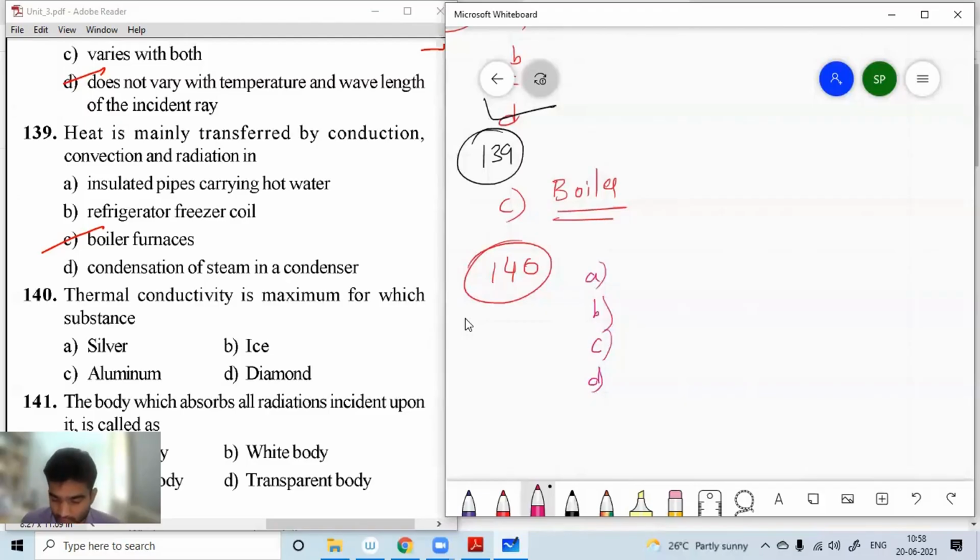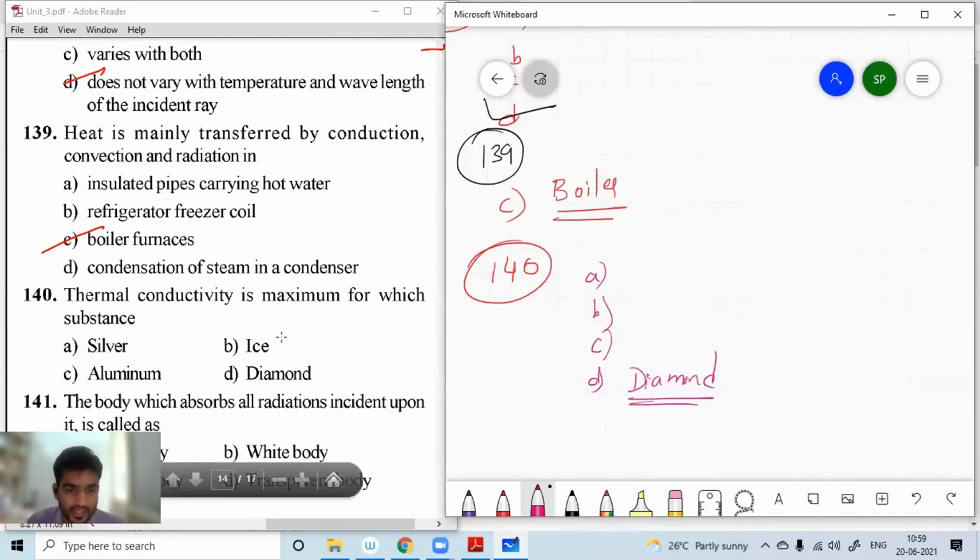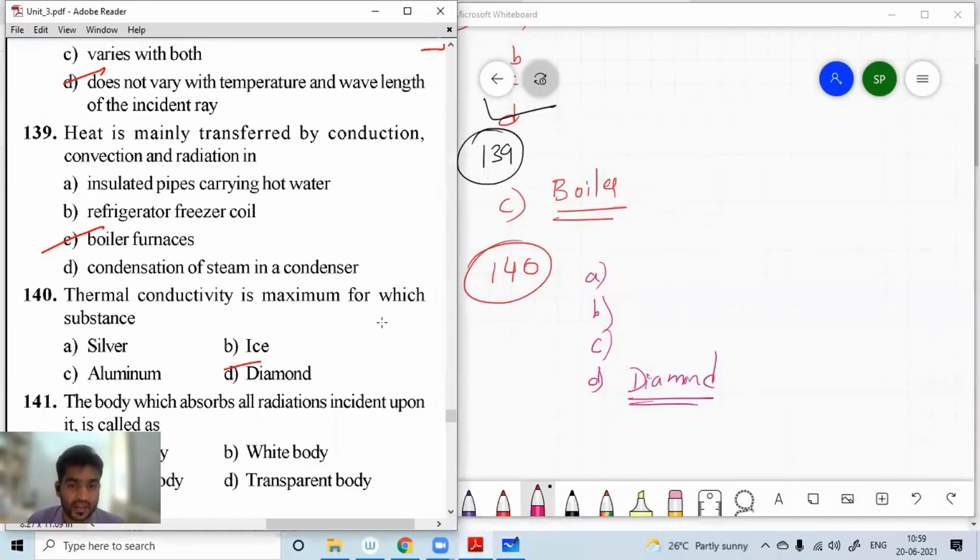See, dear students, keep in your head, diamond has the highest thermal conductivity. Understood? So for question number 140, D is the right option.